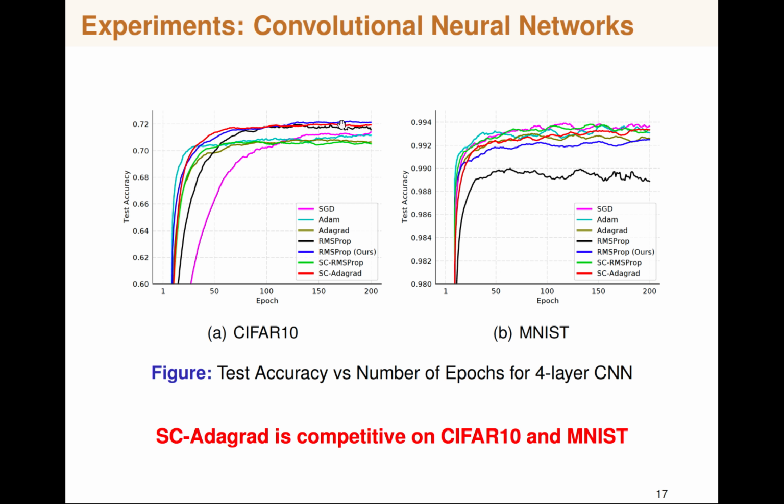Here RMSProp Rs and SC Adagrad are really competitive. Here SGD performs really well, but SC Adagrad and SCRMSProp also catch up, while the original RMSProp was not so good. So SC Adagrad is competitive on both Cifar10 and MNIST.